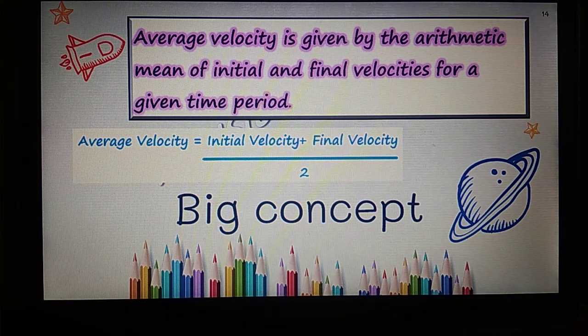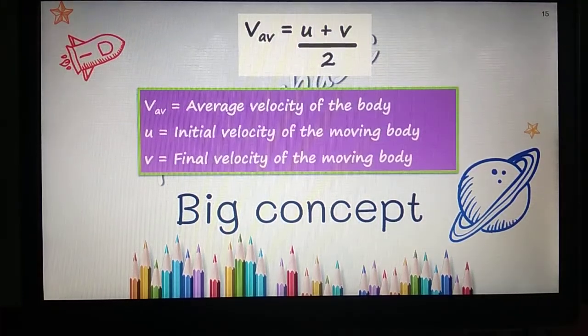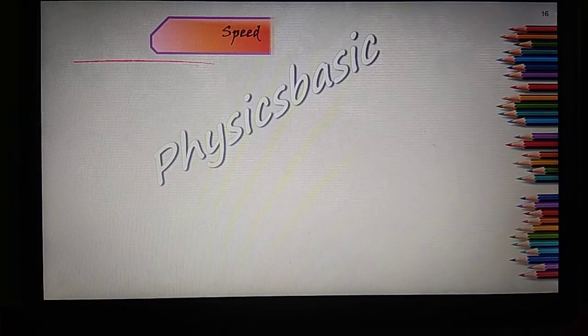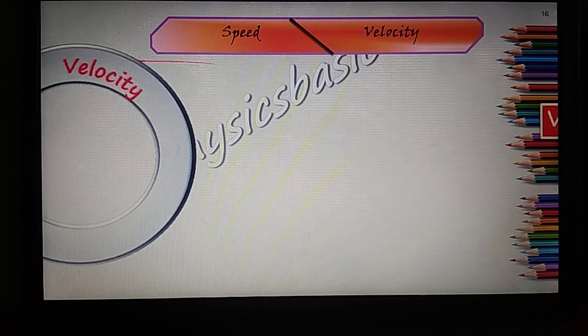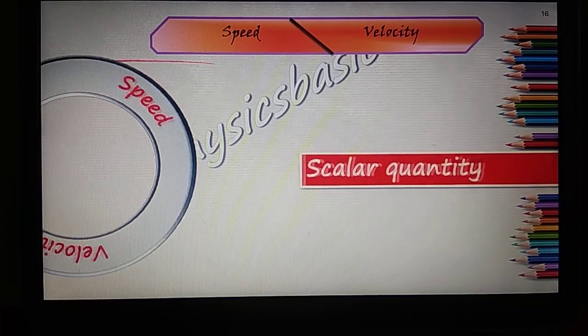This is because velocity is a vector quantity and vector quantities cannot be added normally as we can add scalar quantities. Being a vector quantity, average velocity is given by the arithmetic mean of the initial and final velocity. Here the formula is V average equals U plus V divided by 2. Here V average is the average velocity of the body, U is the initial velocity of the moving body, and V is the final velocity of the moving body. So the main difference between speed and velocity is that velocity is a vector quantity and speed is a scalar quantity.